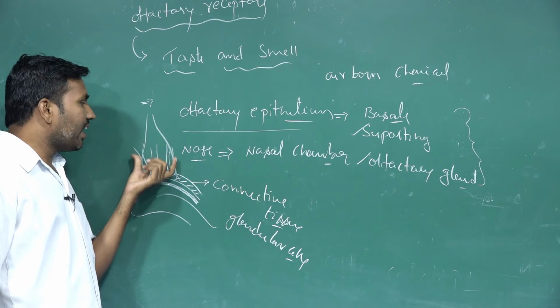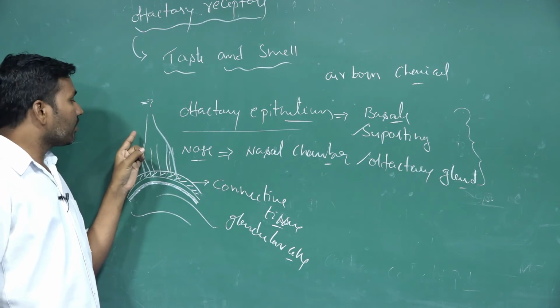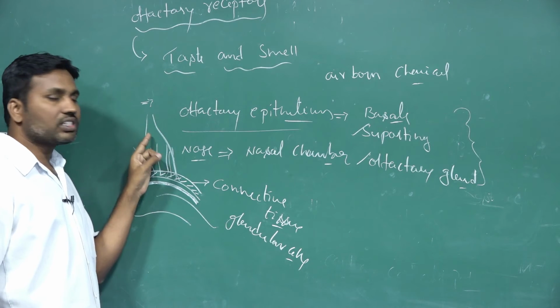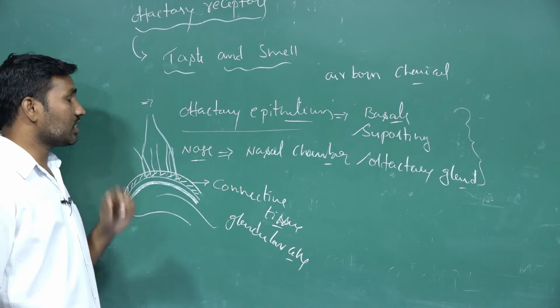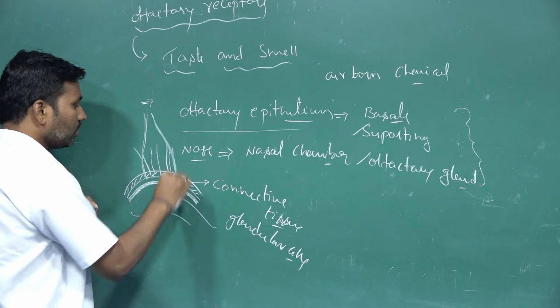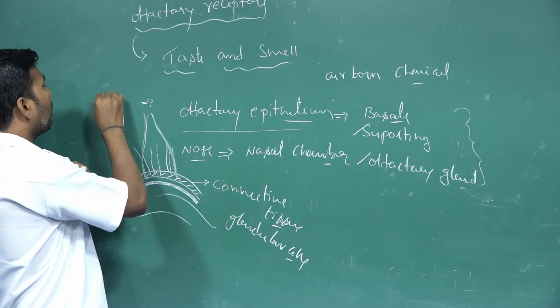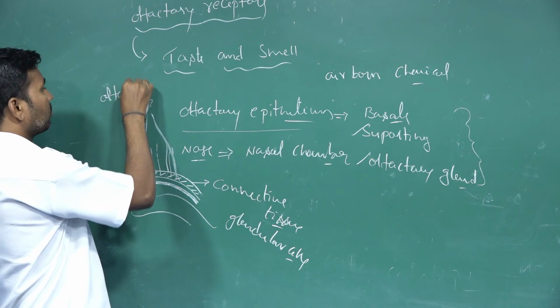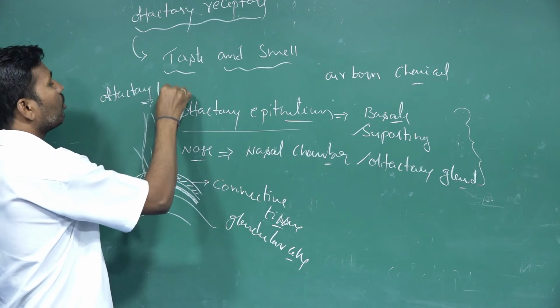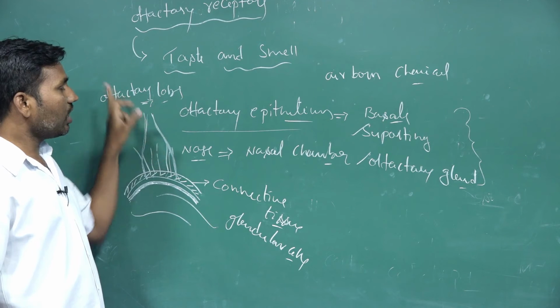So the non-myelinated axons together form a thin fibrous neural structure. This is called the first cranial nerve. It distributes into the olfactory lobes of the central nervous system.